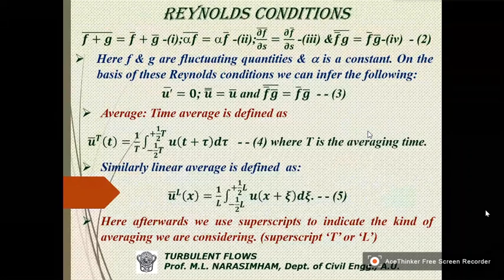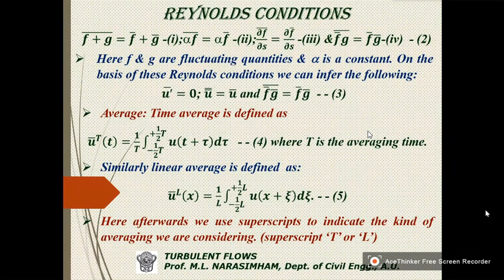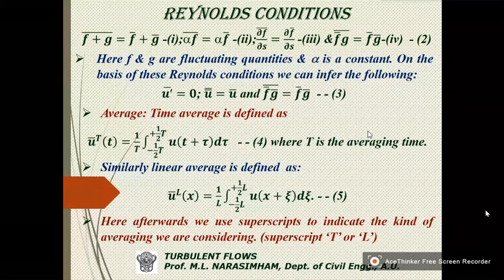If I take any two parameters, f and g, the sum of f and g, when they are averaged, can be written as the average of f plus the average of g. Now, all the averages which we are referring to are with respect to a time delta t as delta t approaches 0. That means over a very short interval of time.